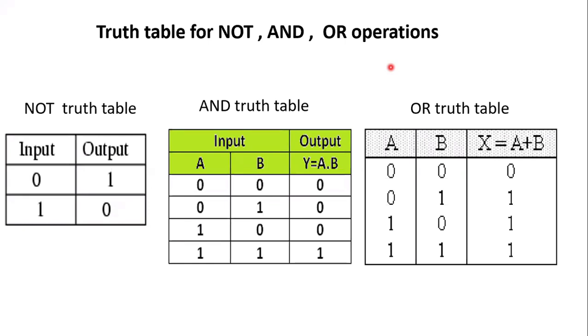Question number 3. What is Boolean algebra? Look at the book, read and type. Boolean algebra deals with the set of values 0 and 1. Those who don't have the book can go through whatever I am telling. Boolean algebra deals with the set of values 0 and 1.